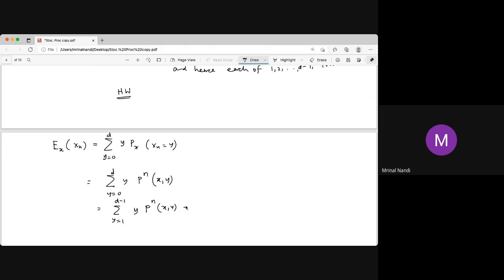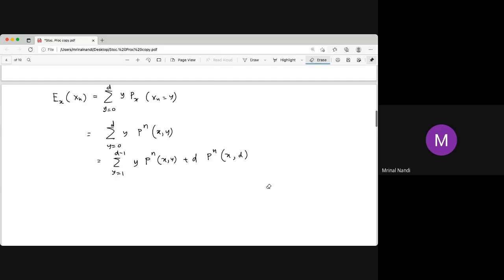So D times the case y equal to D, we take it as a separate case. For 0, it is 0 times something, which is 0, so there is no need to write that. So the sum starts from 1, you forget the 0, and for D you write it separately.